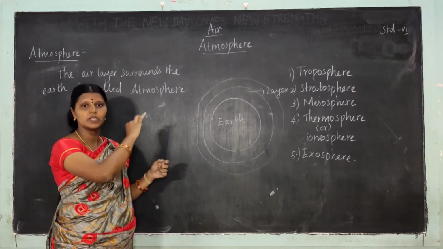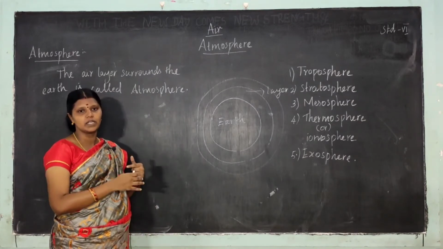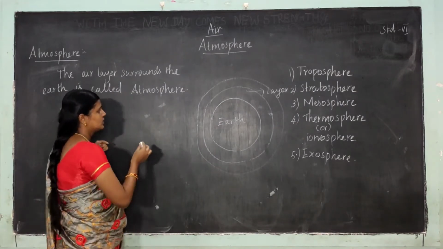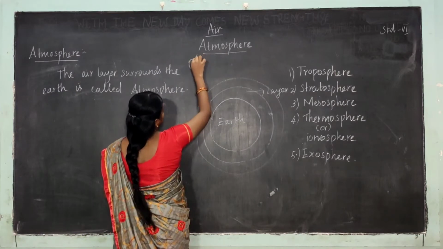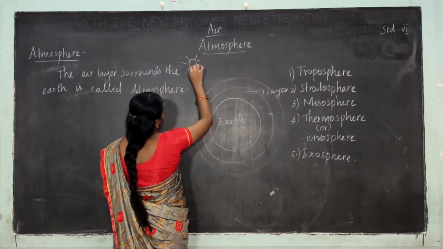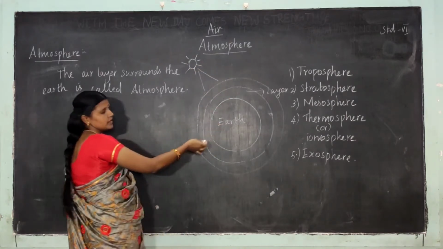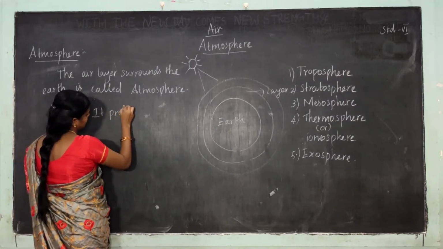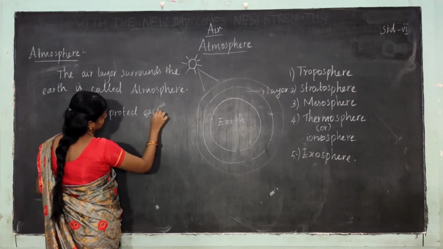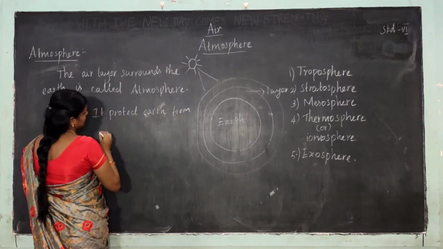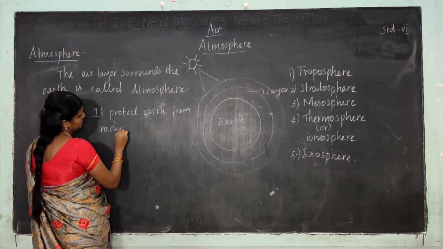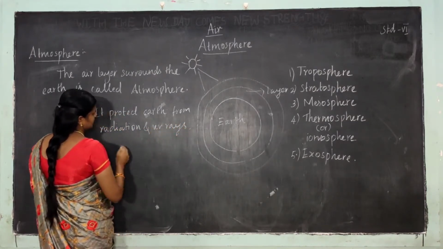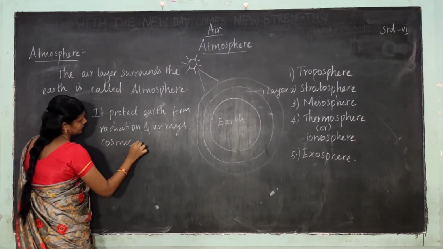There are many layers around the earth. The importance of the atmosphere is that it protects us from UV rays and gamma rays coming from the sun, so they do not come straight to the earth. It protects from radiation, UV rays and also cosmic rays.